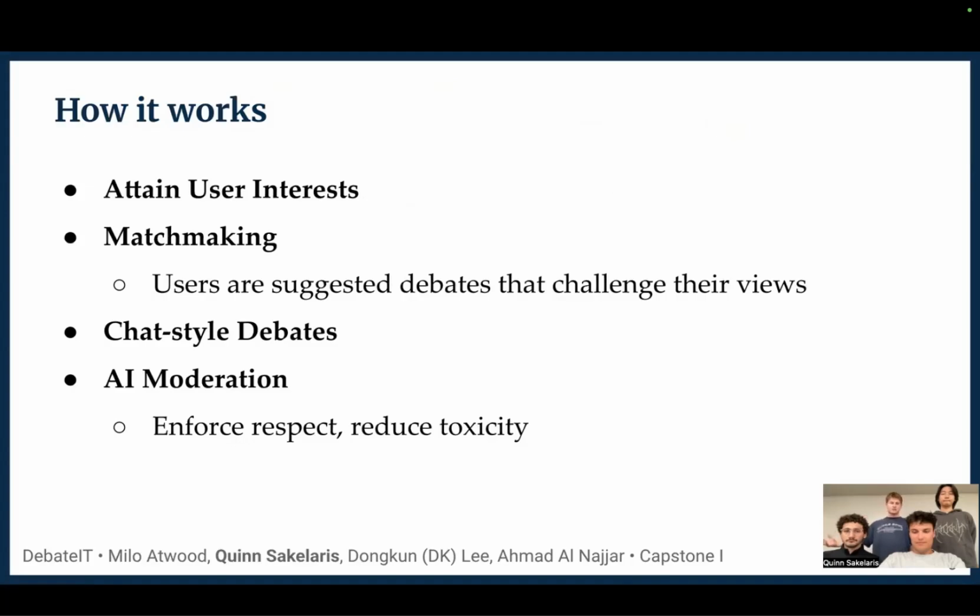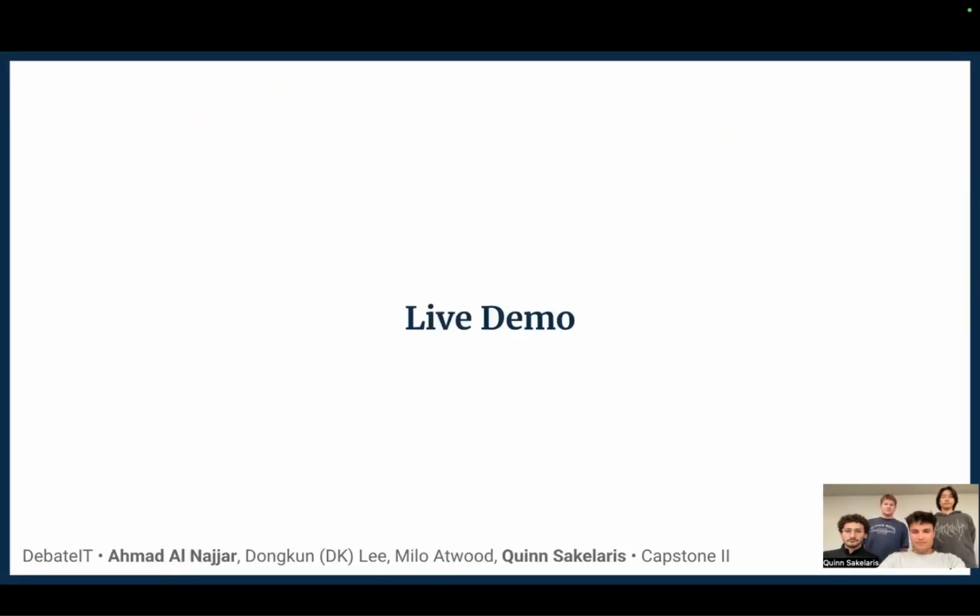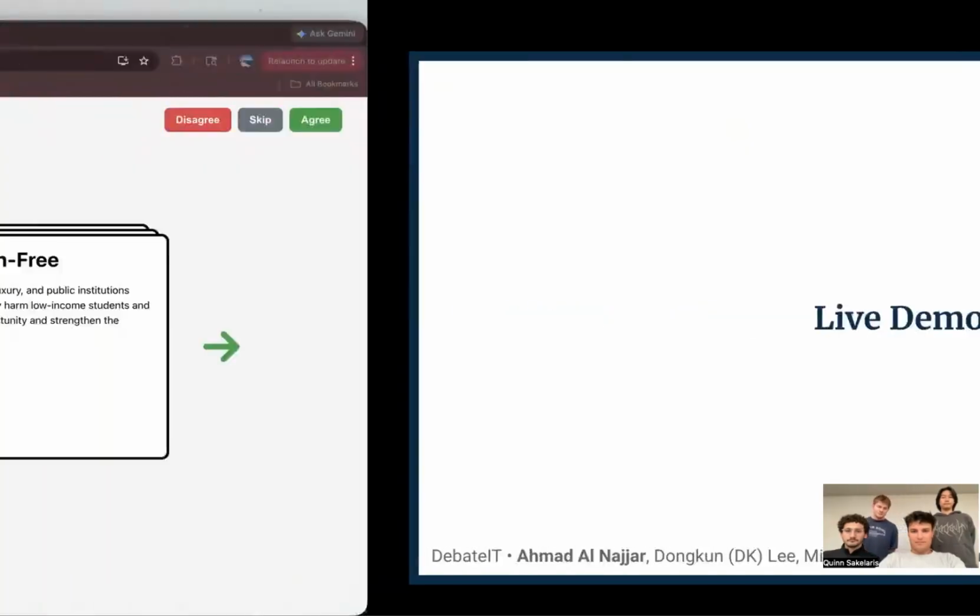The way that we've designed this technology is by first attaining user interests so that we know how to make matches for them, and then making the actual matches where users are suggested debates that challenge their perspectives, and then a standard chat style debate flow and AI moderation that enforces respect and reduces toxicity on our platform. With that, we'll jump right into a live demo.